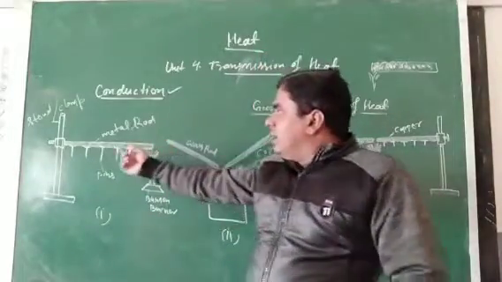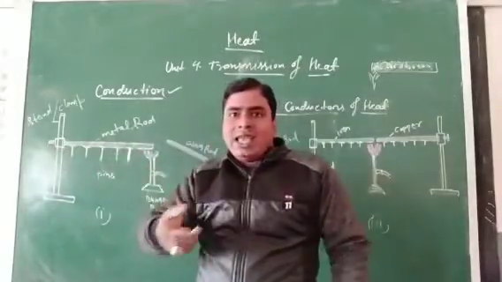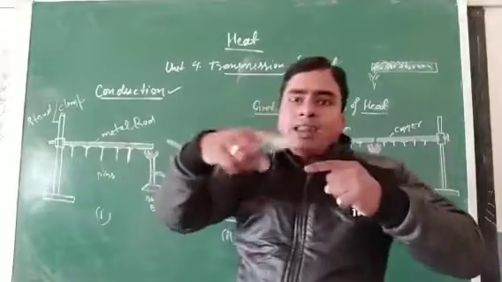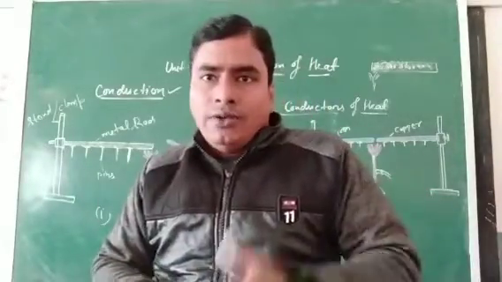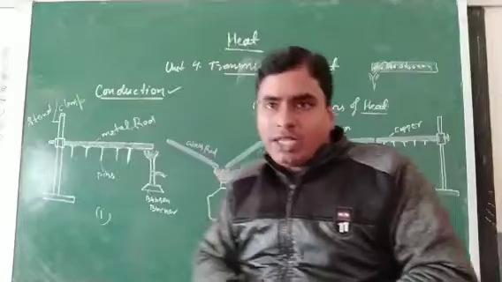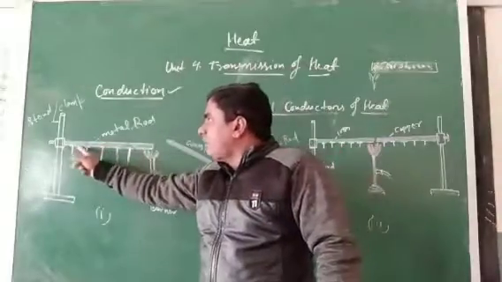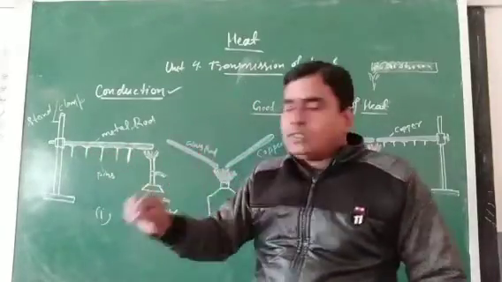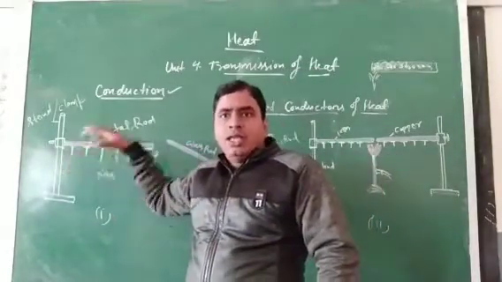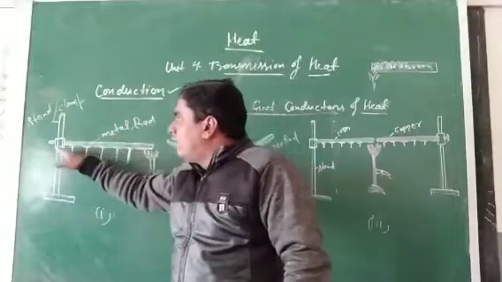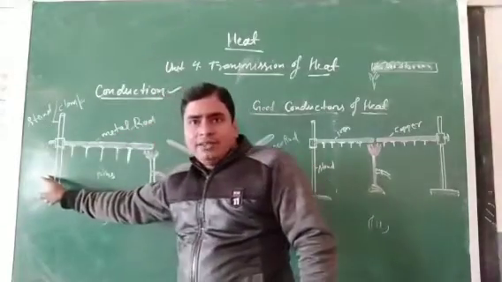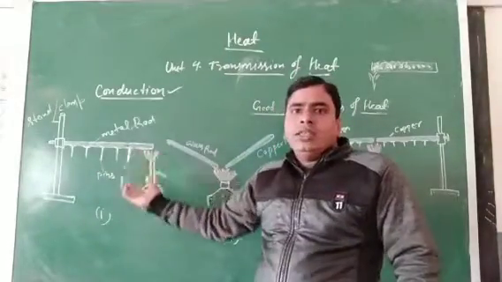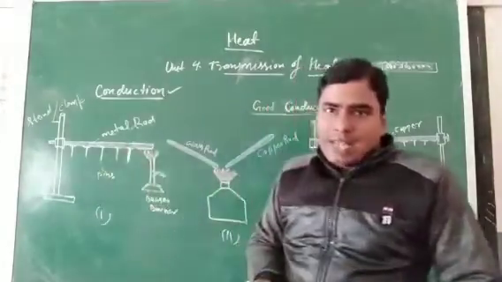Suppose we take an iron rod or a metal rod and make a wax layer over it, and put some pins on the rod. Then fix this rod with a clamp stand, and at one end of the rod we provide heat energy from the source, a spirit lamp.